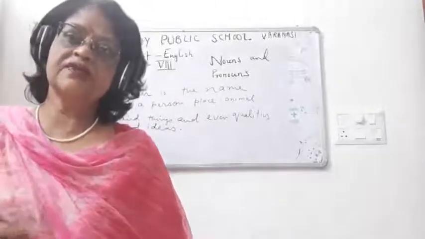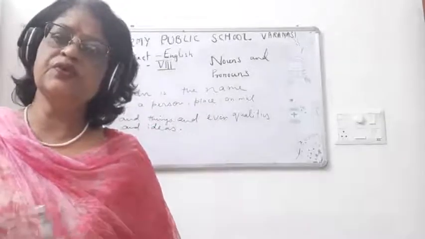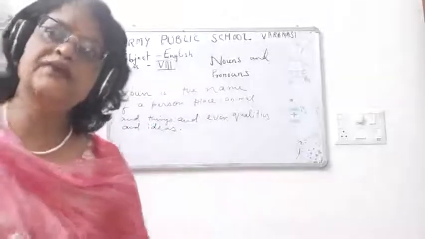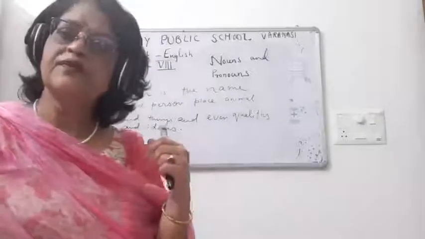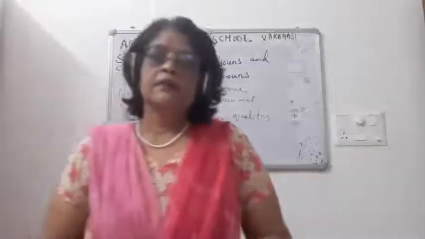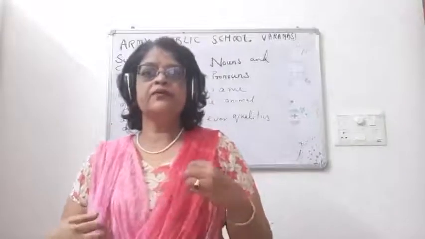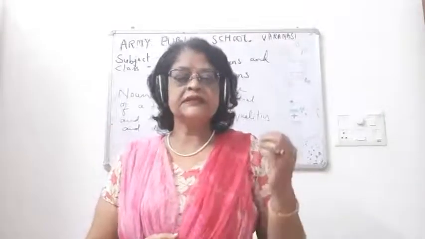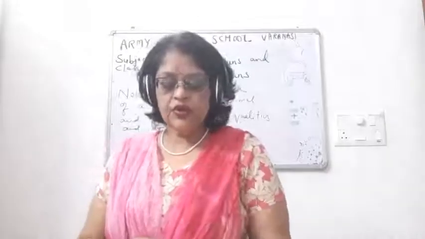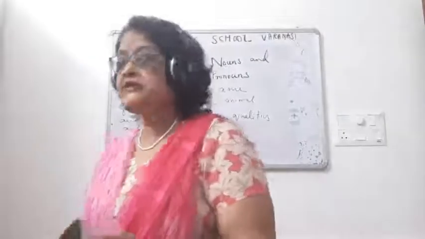Children, now I think it is clear to you what a noun is, and now I am going to tell you the different types of noun. Students, I am going to discuss kinds of noun. So my next topic is kinds of noun.